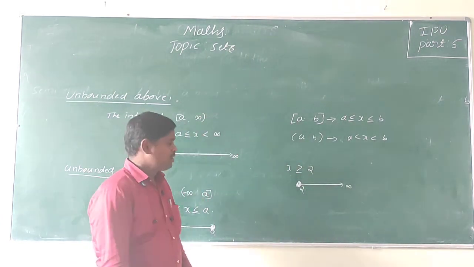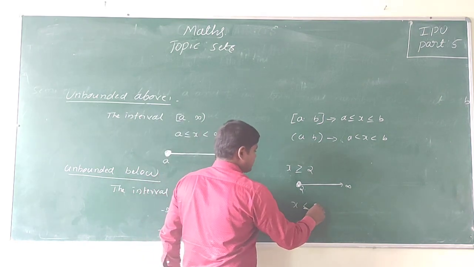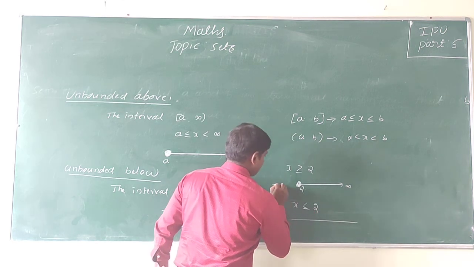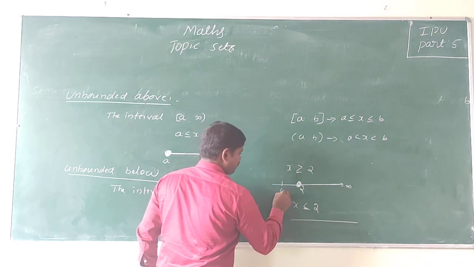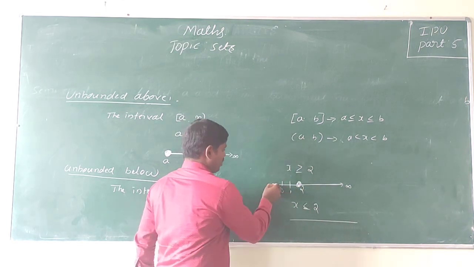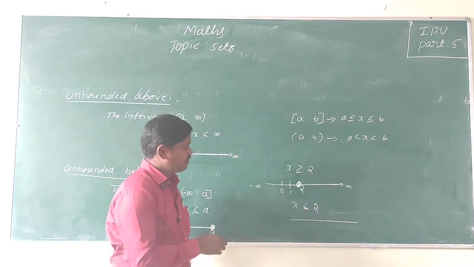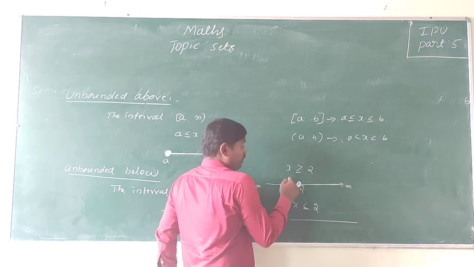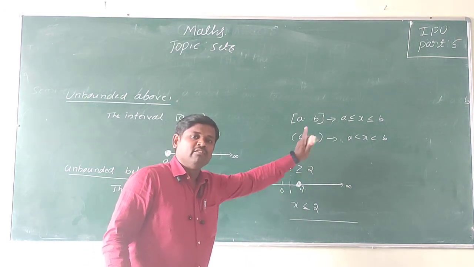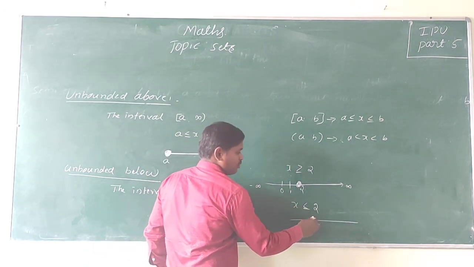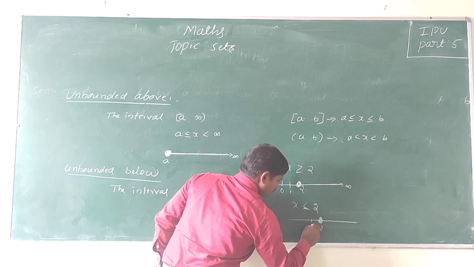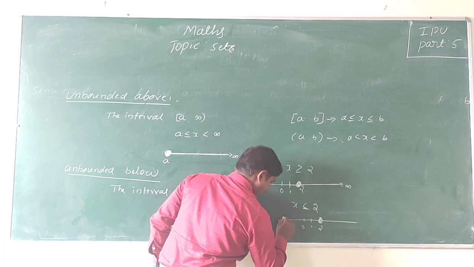Okay. So x less than or equal to 2 is nothing but, on the number line, suppose we take this as the number line. Suppose here 0, here 1, down to minus infinity. x greater than or equal to 2 is nothing but 2 to infinity, including 2, up to infinity. Here x less than or equal to 2. Suppose here 2 is there, here 1, here 0, and this goes up to infinity.